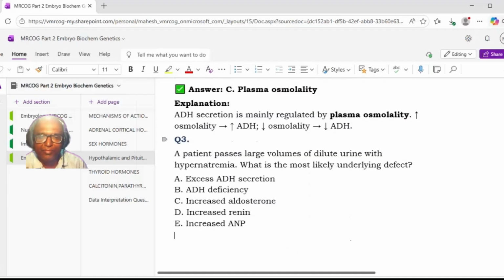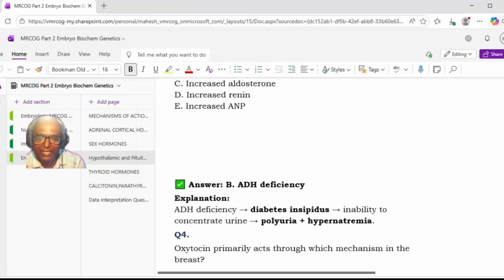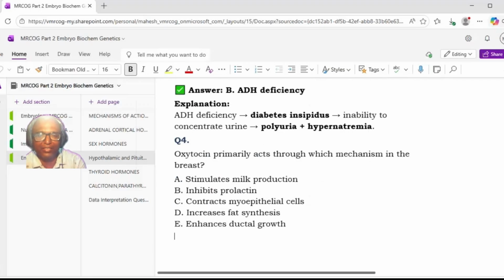Next. A patient passes a large volume of dilute urine with hypernatremia. What is the most likely underlying defect? Option A, excess ADH secretion. Option B, ADH deficiency. Option C, increased aldosterone. Option D, increased renin. Option E, increased ANP. The answer is ADH deficiency. Yes, that is a typical picture of diabetes insipidus. So ADH deficiency will lead to diabetes insipidus, inability to concentrate urine, leading to polyuria with hypernatremia. Okay. Next.